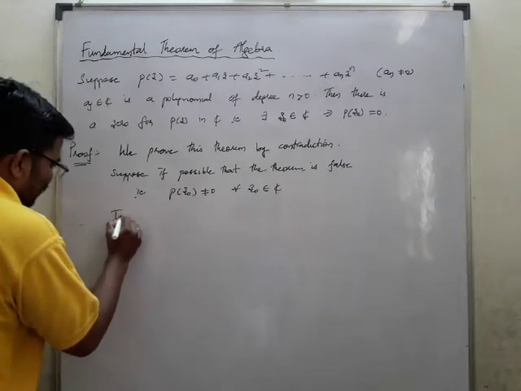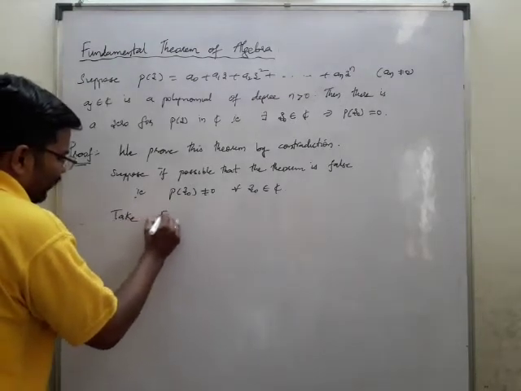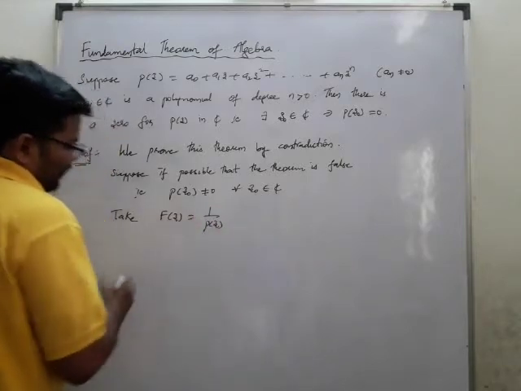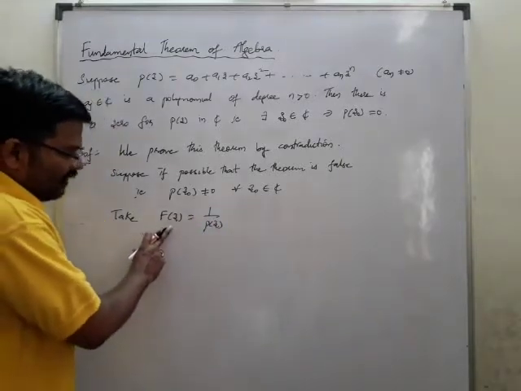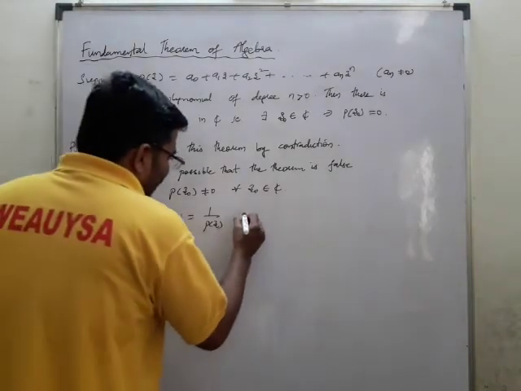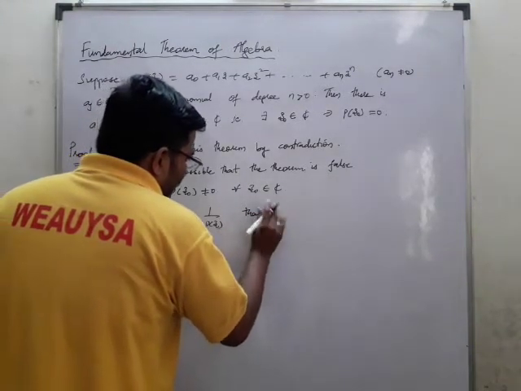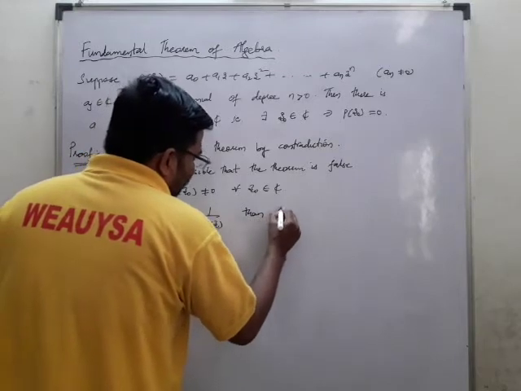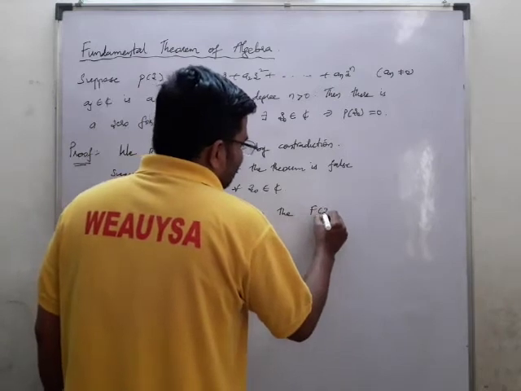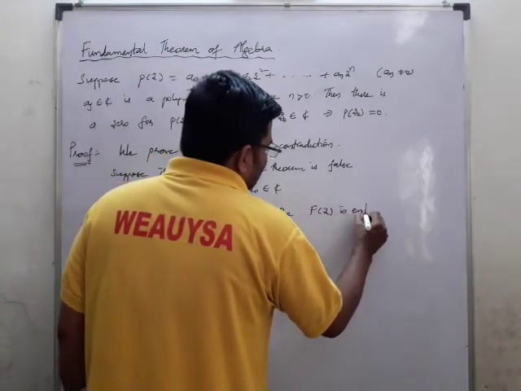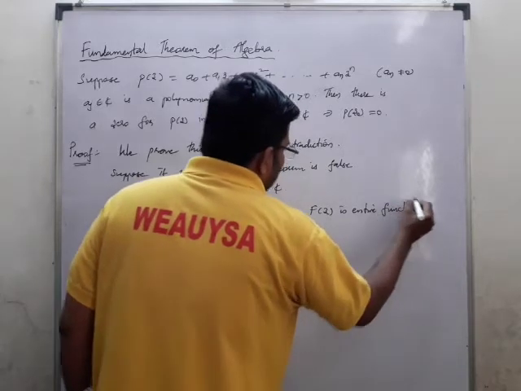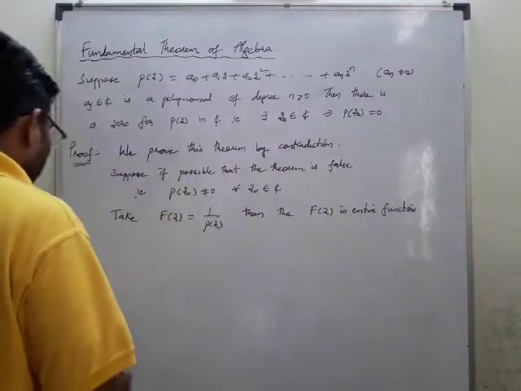So let us take f of z is equal to 1 by p of z. I am considering a function capital F of z which is equal to 1 by p of z. Then f of z is an entire function, means it is analytic in the region.